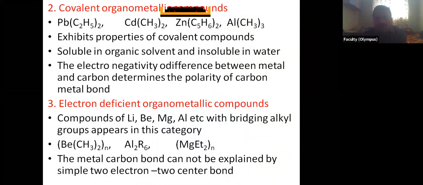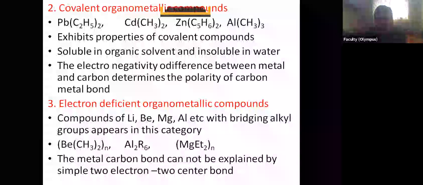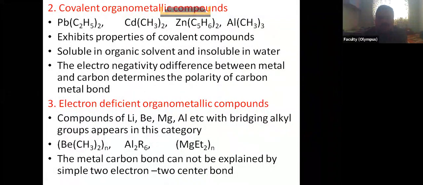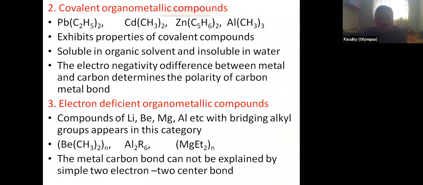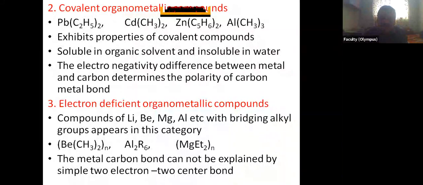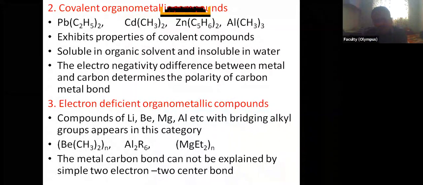For example, compounds of beryllium, or BCl3 or BH3, okay, boron, BF3 or BCl3. So what is the atomic number of boron? It is 5. So electronic configuration is 1s2, 2s2, 2p1. In their outermost shell, second shell, there are 3 electrons. And it is combining with other 3 atoms, or it is forming 3 bonds. Means 3 electrons are shared.